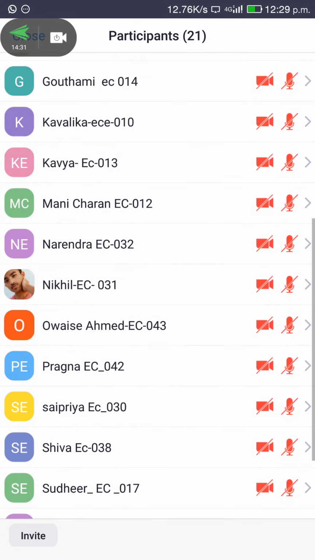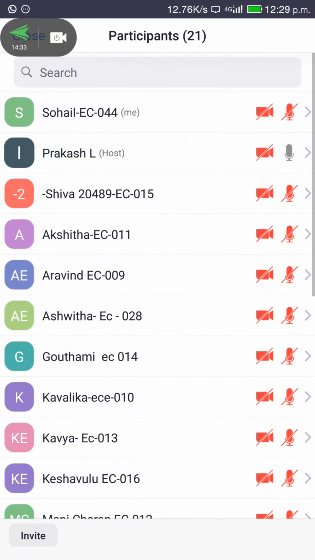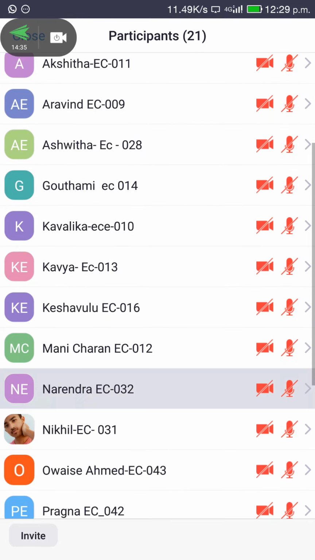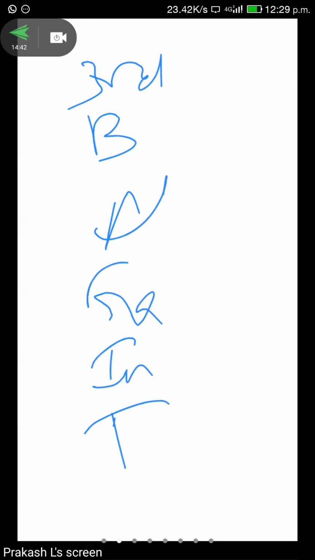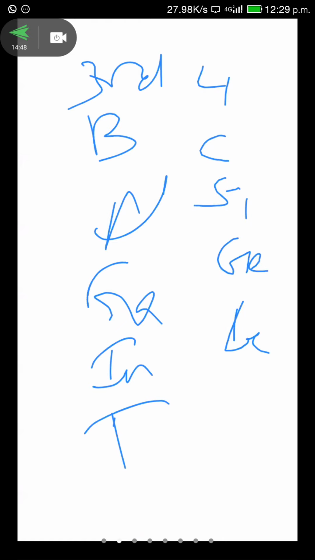Remember these. And the fourth group elements are carbon, silicon, germanium, lead, and flerovium.